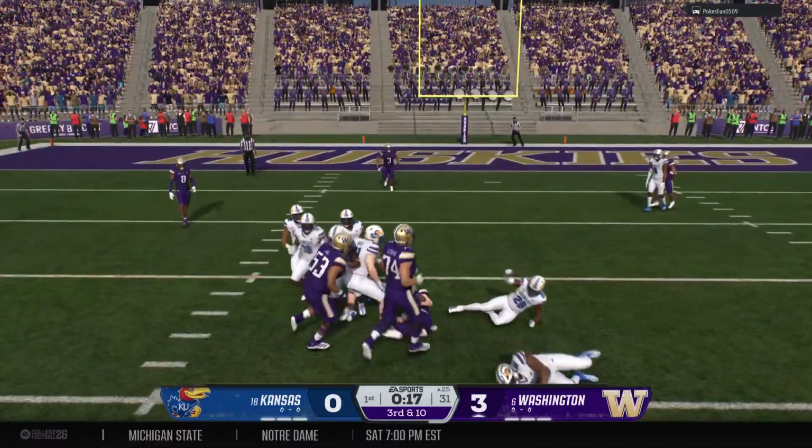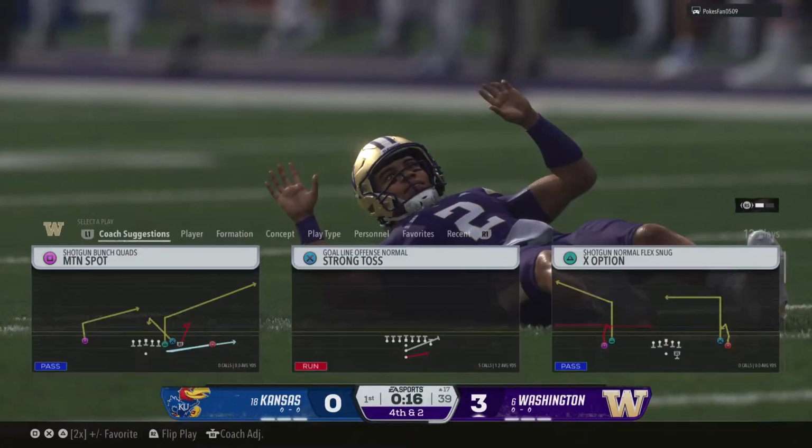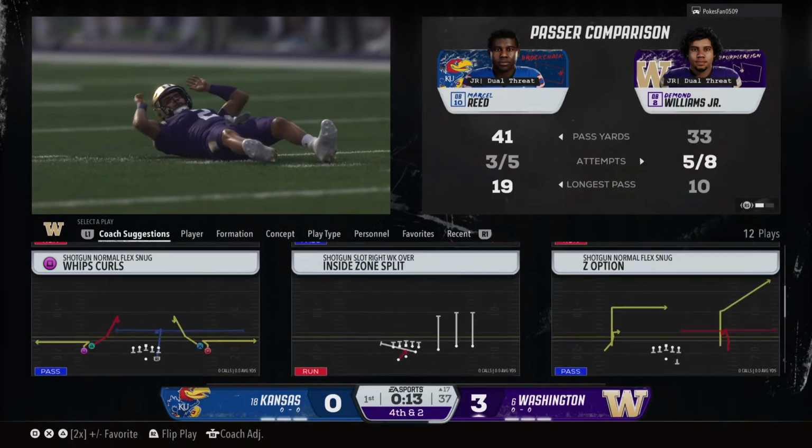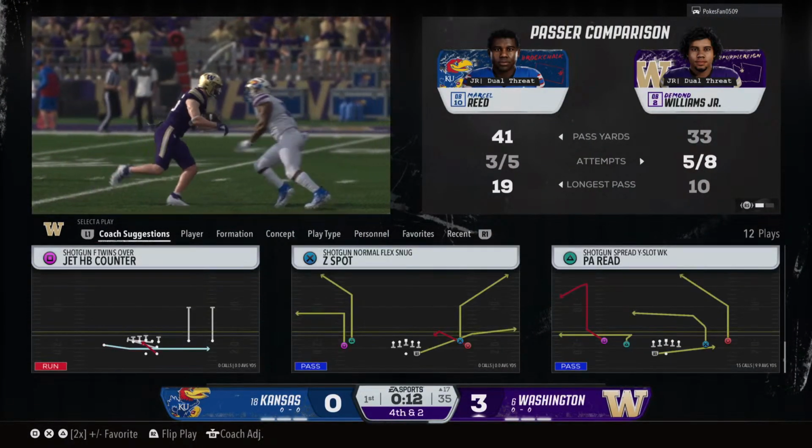It's a short completion to the big tight end. The completion picks up about 8 yards, but sets up a fourth down play now.